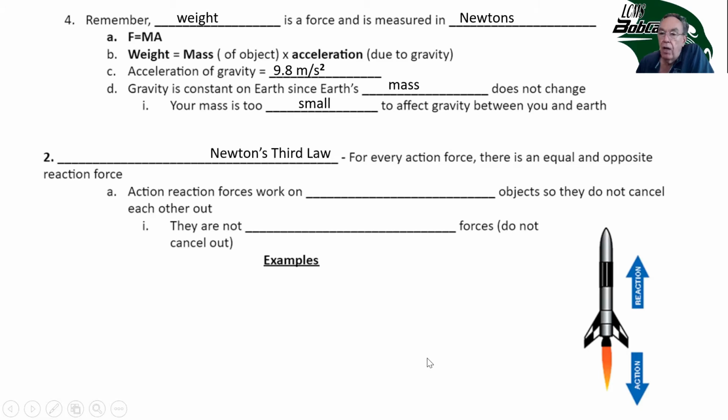Finally, Newton's third law. For every action force, there's an equal and opposite reaction force. Action and reaction forces work on different objects, so they do not cancel out. Because remember, balanced forces were equal in size and opposite in direction, so they sound kind of similar. Like it says, for every action, there's an equal and opposite reaction force. So the action force and the reaction force are equal in size and opposite in direction.